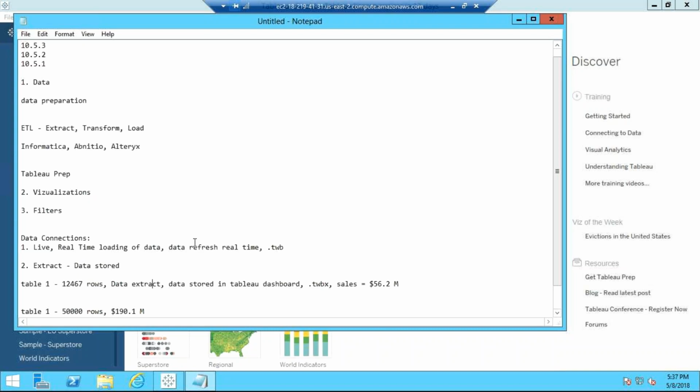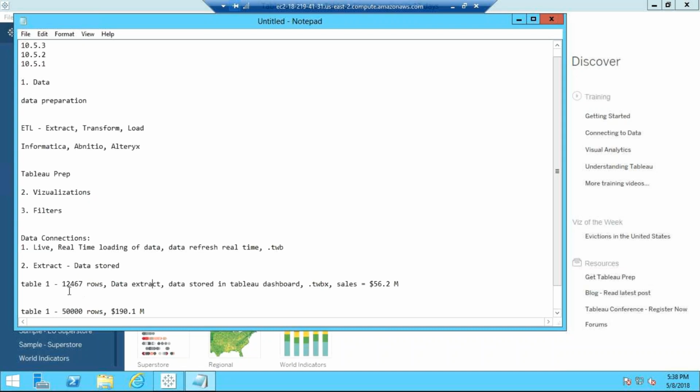In the second case, when I have 50,000 rows, the data is not getting overridden here. It is creating a separate extract again, where the users can see the 190 million sales. So will I be able to see both separately, or is it overriding with the updated data?